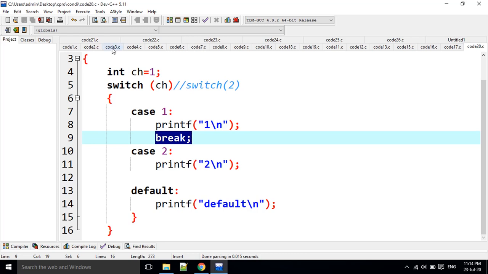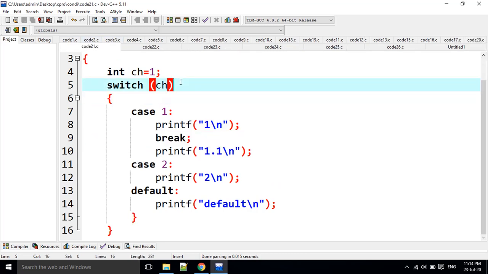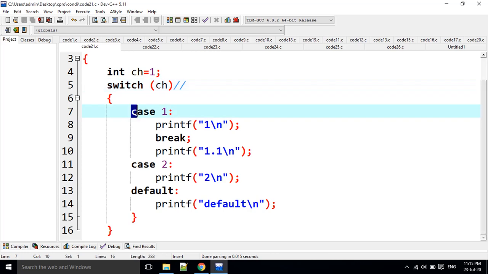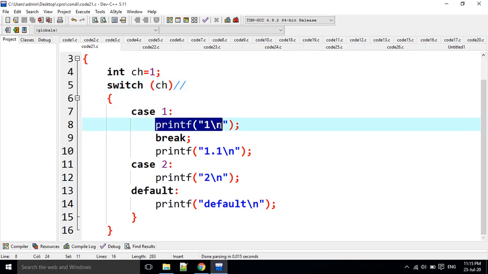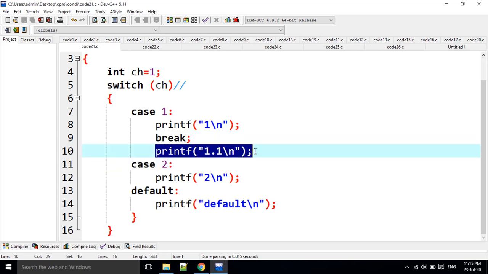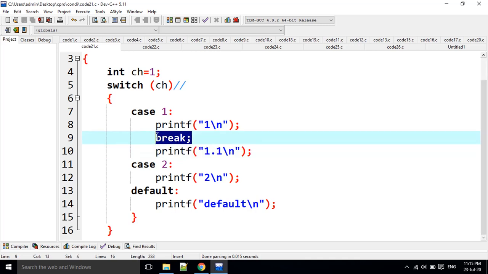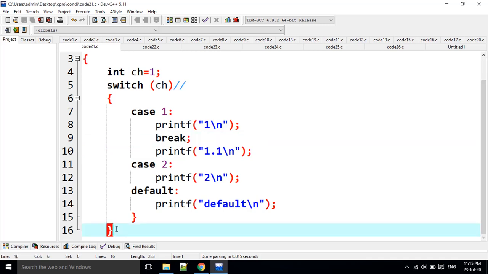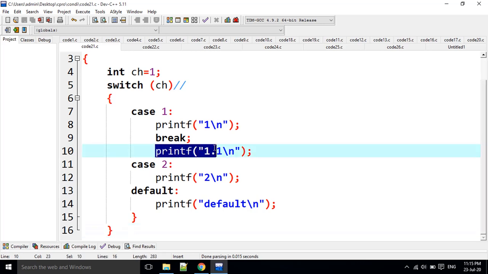And the next question. Switch of 1 here. Is there any case with 1? Yes. Then it is going to print 1 and one more break is there. After that, one more printf is there, that is 1.1. If the break is executed, the control automatically goes out of the switch case. It never allows printing after the break. After the break, it never prints anything. Okay, now I am going to execute it. It is going to print only 1.